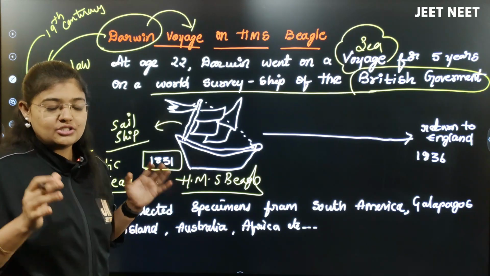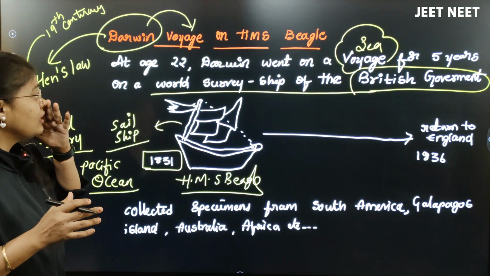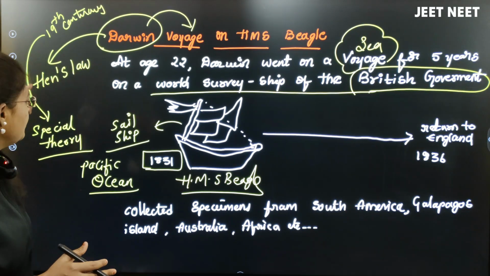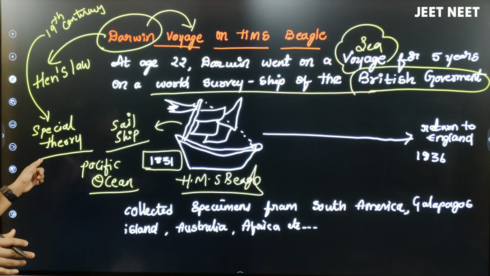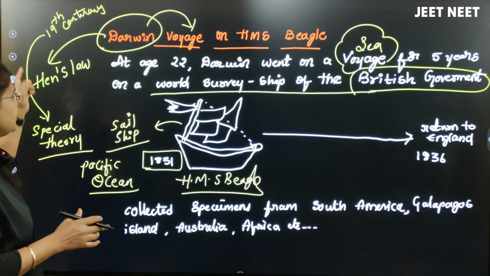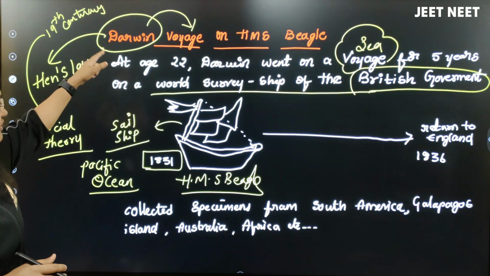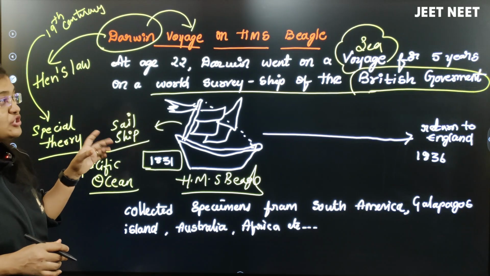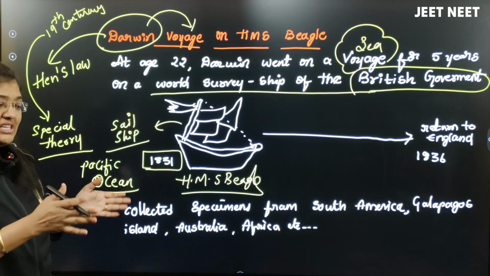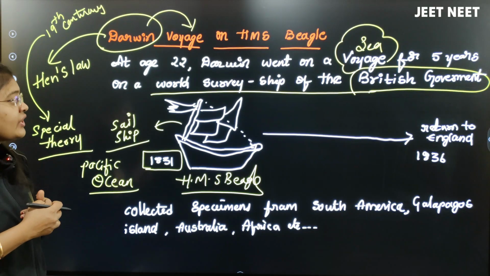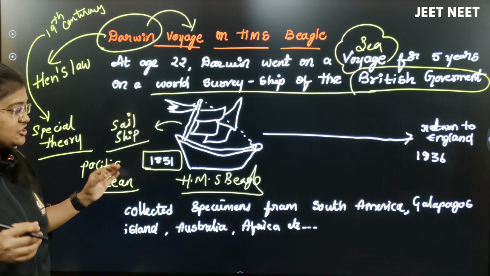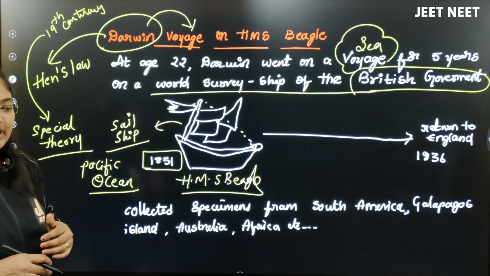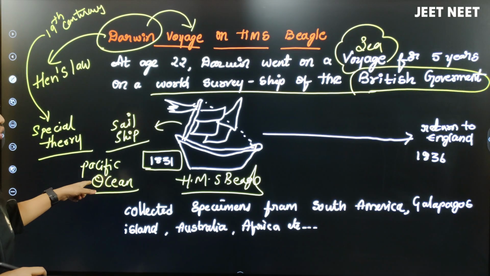Charles Darwin took the suggestion of Henslow because he wanted to disprove one theory, called the special creation theory, in the 19th century. At the age of 22, Charles Darwin started his voyage. Which type of voyage? A sea voyage. Through the sea, he traveled for a longer period of time by a ship called HMS Beagle, and that HMS Beagle was a world survey ship of the British government.